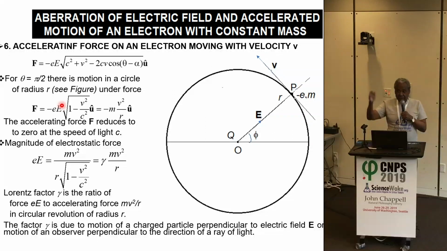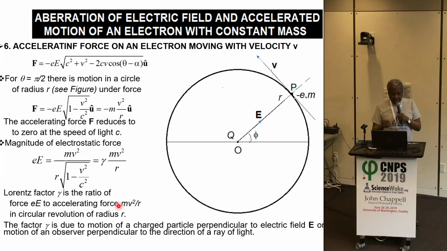Whether it is moving linearly along the electric field or against the electric field, or moving in a circle perpendicular to the electric field, the accelerating force becomes 0 at the speed of light. The magnitude of the electric force is given by this equation, from which we can obtain the Lorentz factor as the ratio of the electrostatic force EE and the accelerating force in the circular motion, mv squared over r.